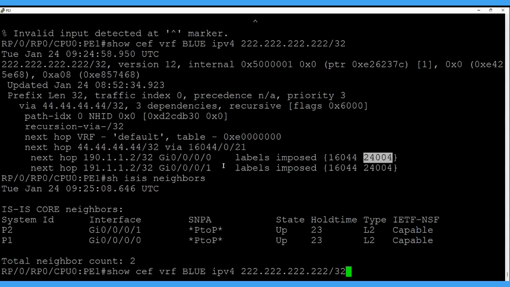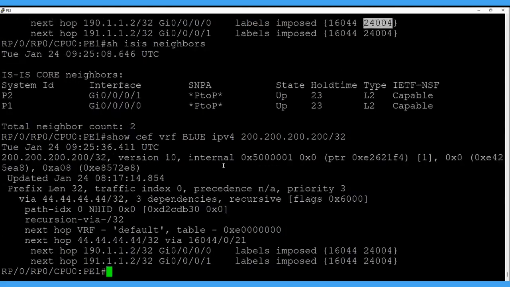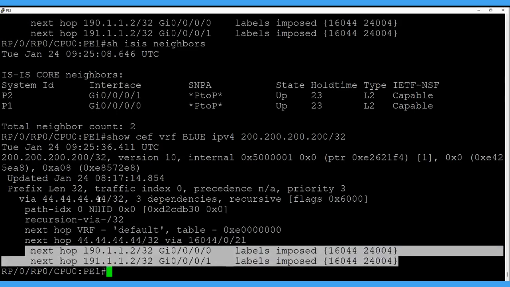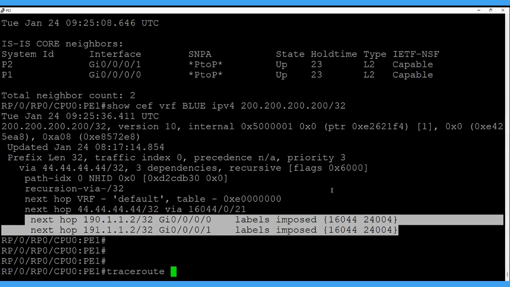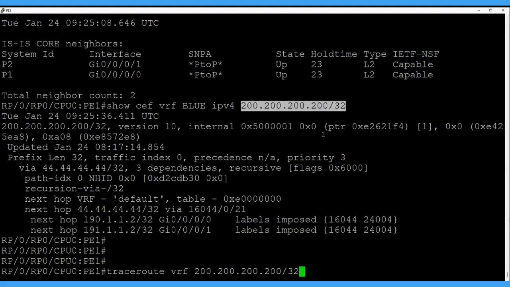In a similar way, the entry for 200.200.200.200/32 is also the same. So let's do the traceroute also. Traceroute VRF blue. Let's do it for this 200.